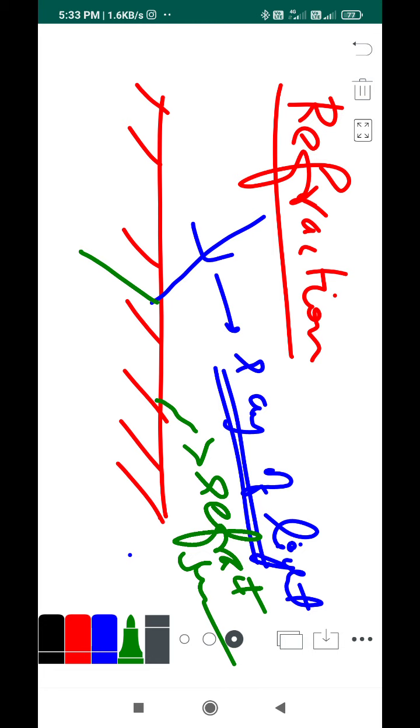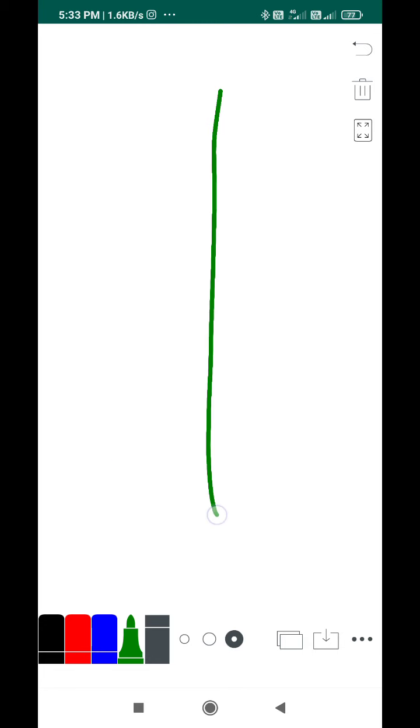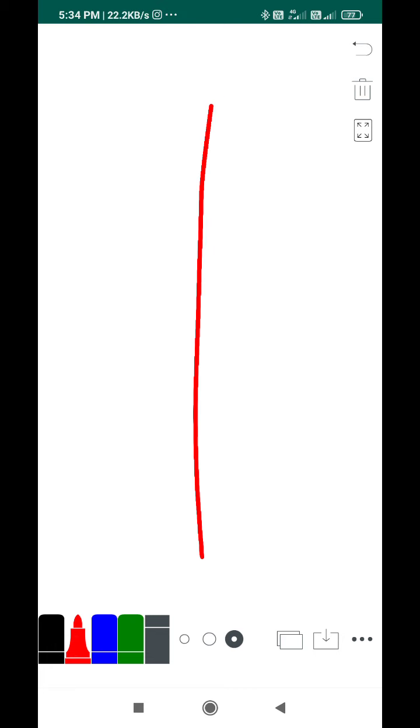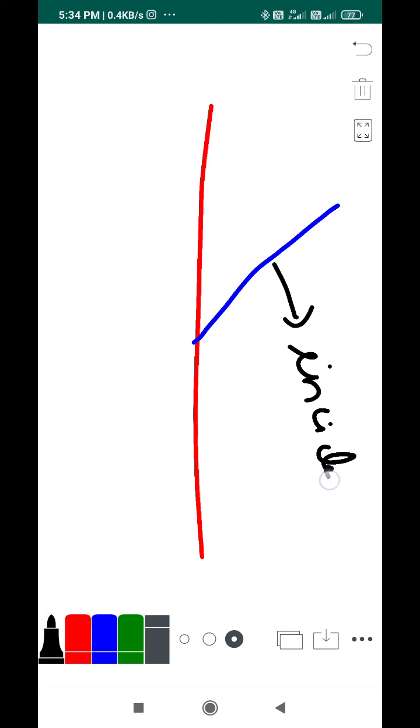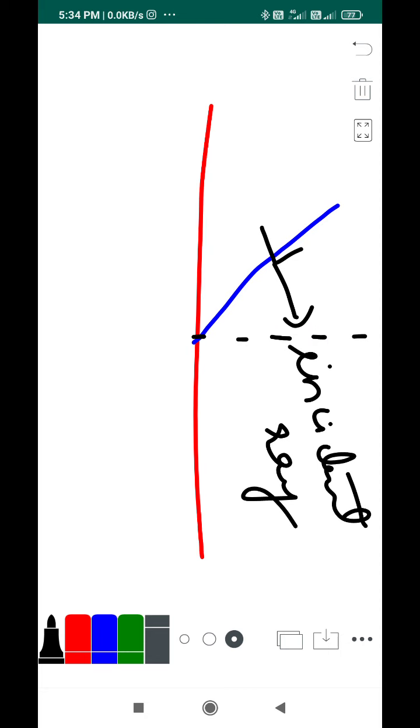And let's recall some parameters which I have told you. If a light ray falls on a surface, then this ray is called the incident ray, right? Incident ray. And this angle, I'm sorry, that's not an angle. You have to draw your normal. This is called the normal, a line which is perpendicular to your refracting surface.